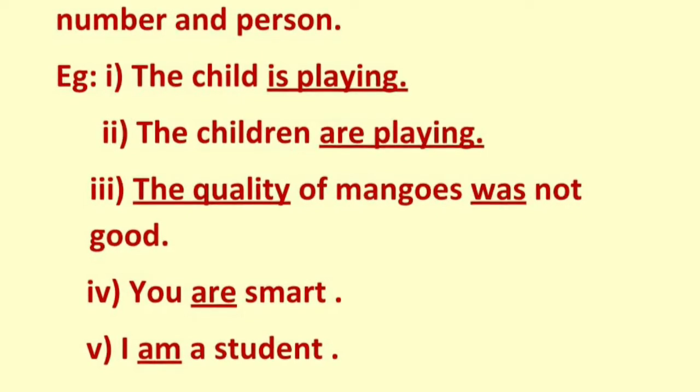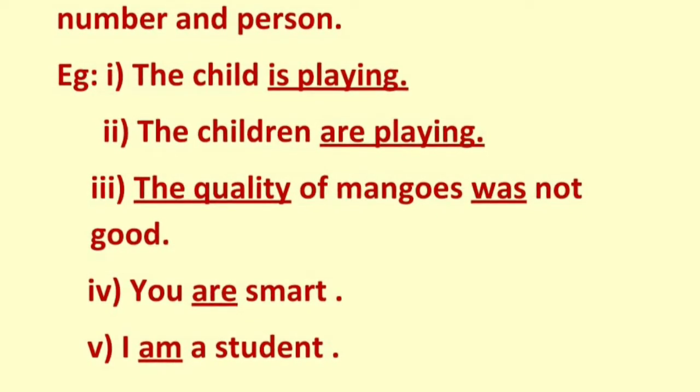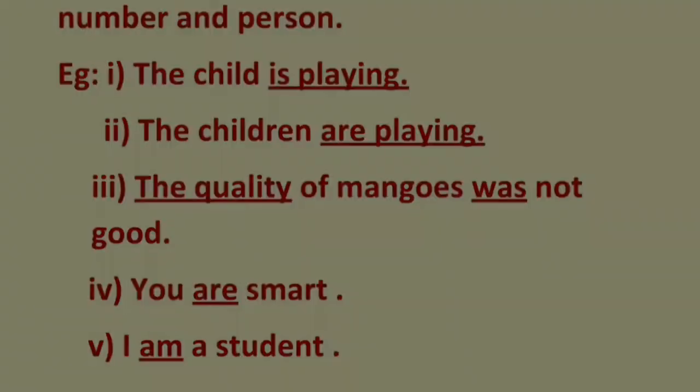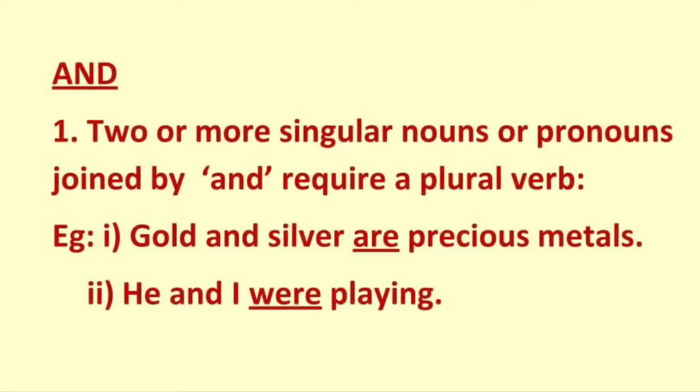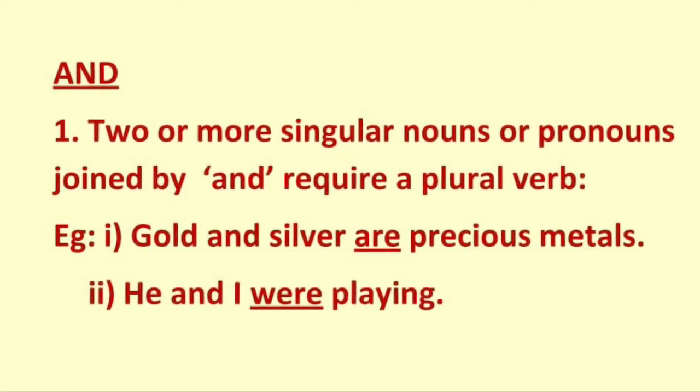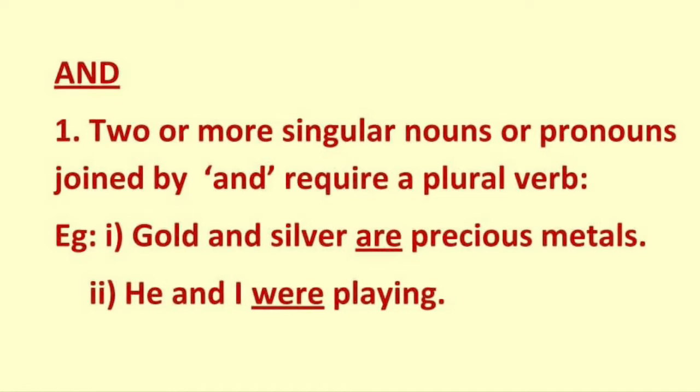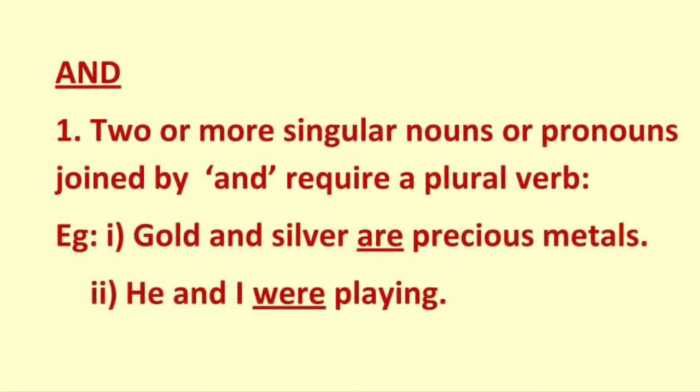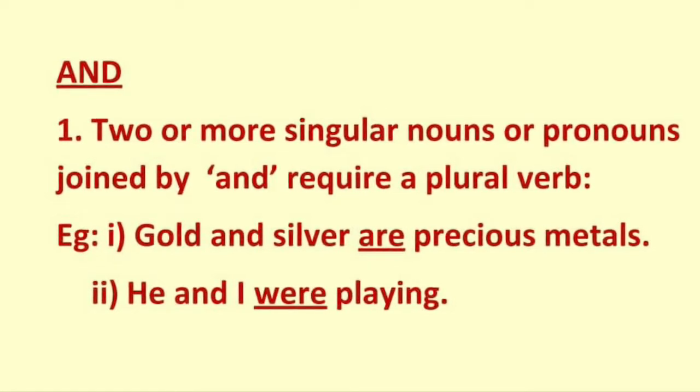Now coming to some of the details of subject verb agreement in different cases. So let us see the first case by using and. If two or more singular nouns or pronouns are joined by and, then we require a plural verb. Let us see the examples.